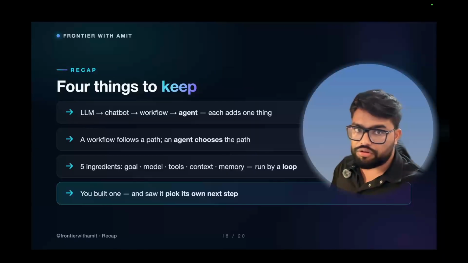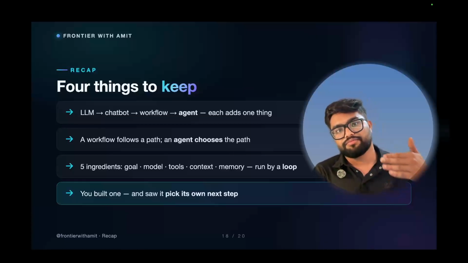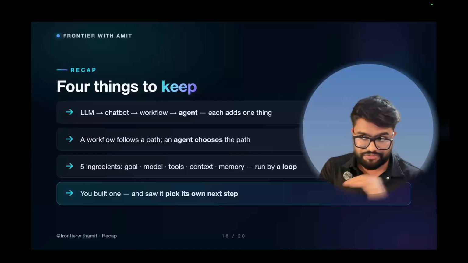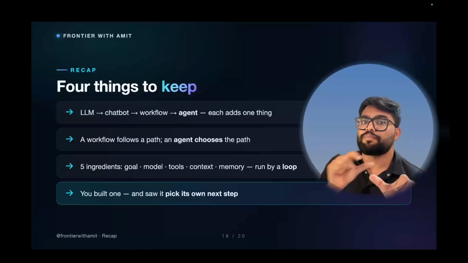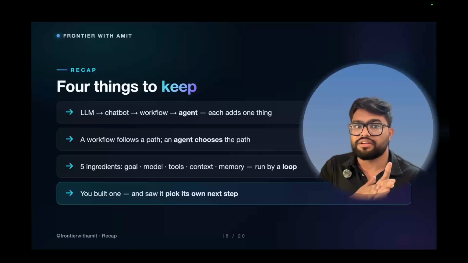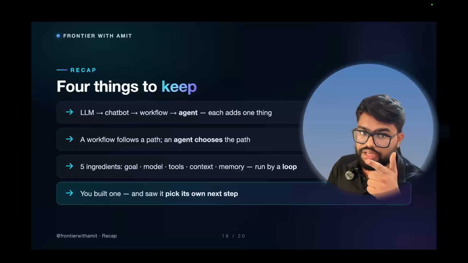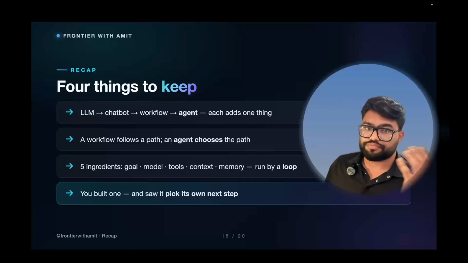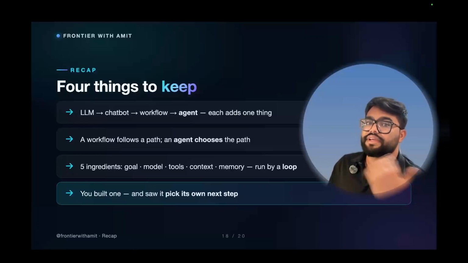So as part of this video, we understood four things. One is the difference between LLM, chatbot, workflow and agent. We also understood this one golden line which we should keep in mind: our workflow follows a path and an agent chooses the path. This is really important. Then we understood the five ingredients by using which we build an agent, and we also built one agent. We saw how by using all these ingredients we can build the agent, and how the agent was able to pick the next step.